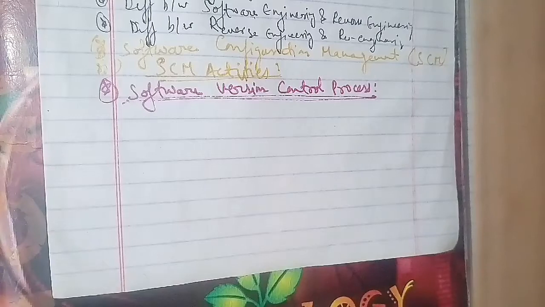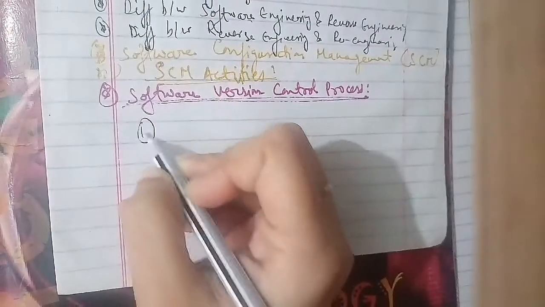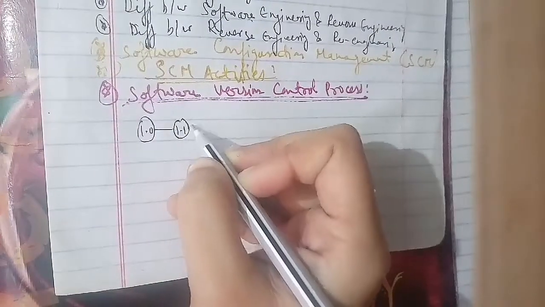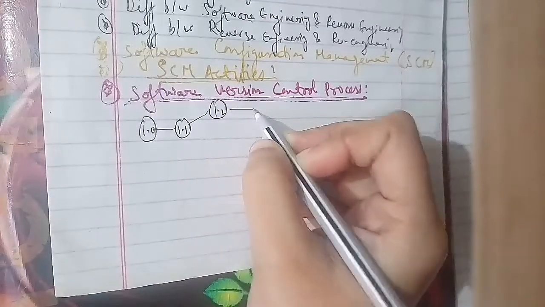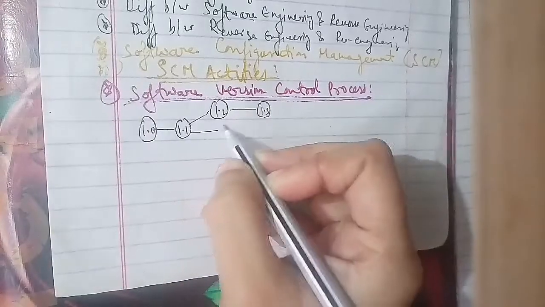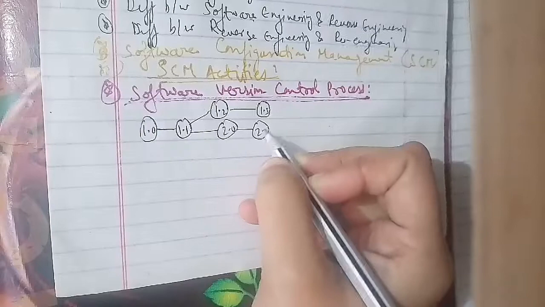1.0, 1.1, 1.2, 1.3, 1.1 branching to 2.0, 2.1, 2.1.2. This is the version numbering in an evolution graph, and each version of a software system is a collection of software configuration items as well.